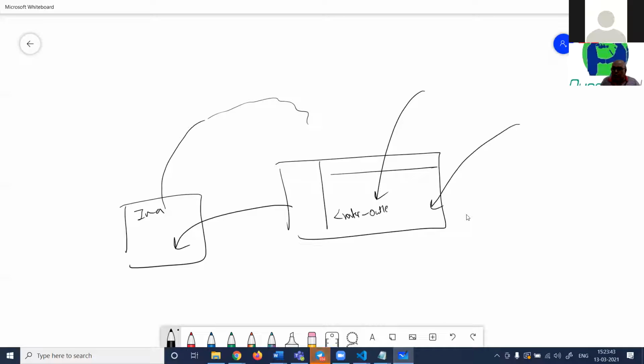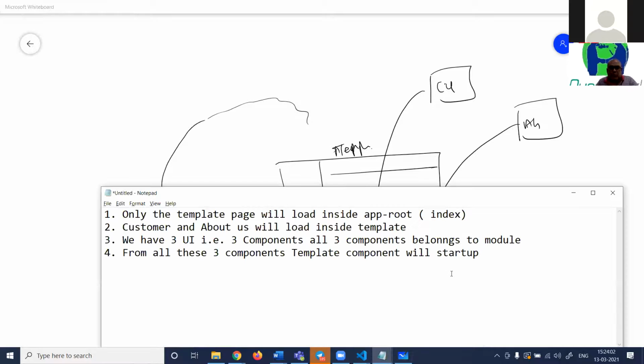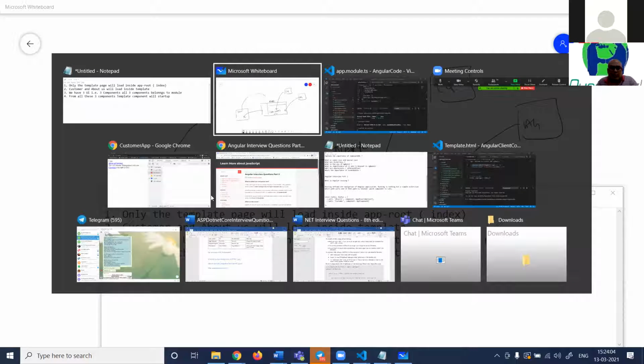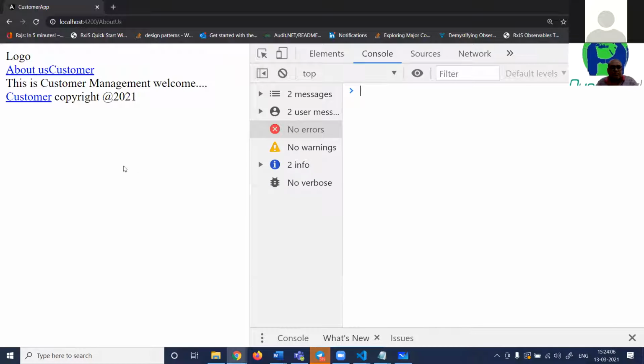Please note, router outlet is now a part of the template page. It is important to note, right? So other UI, meaning the customer UI and the about us, will get loaded into this. That's why the startup page is going to be template. So these are the changes. Now by doing this, let us see what happens. You can see, bad design, nonsense design it is actually.